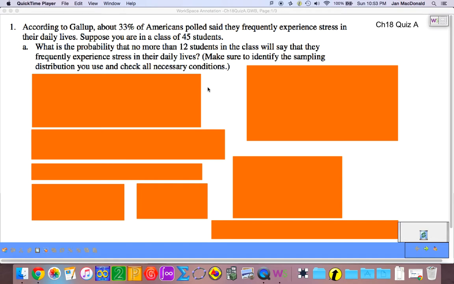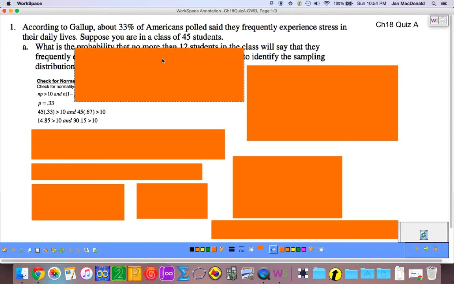Okay, let's start by checking the conditions. First, we're going to check for normality. We check for normality by making sure that there are at least 10 successes and 10 failures. That means n times p has to be greater than 10, and n times 1 minus p also has to be greater than 10. Well, our p, our true proportion in the population, is 33%. That's what Gallup tells us.